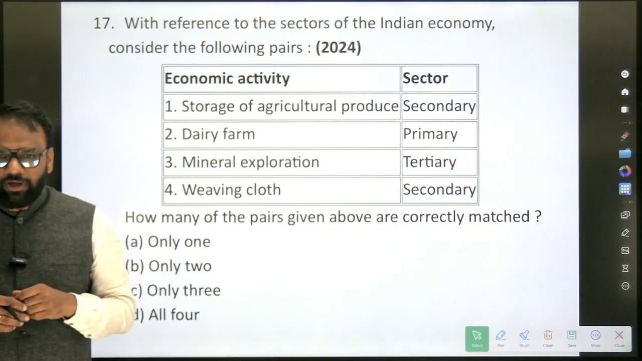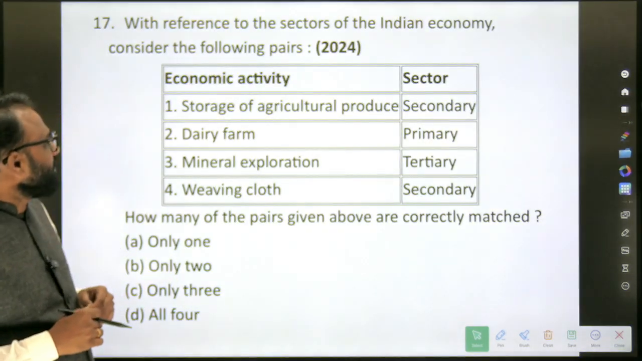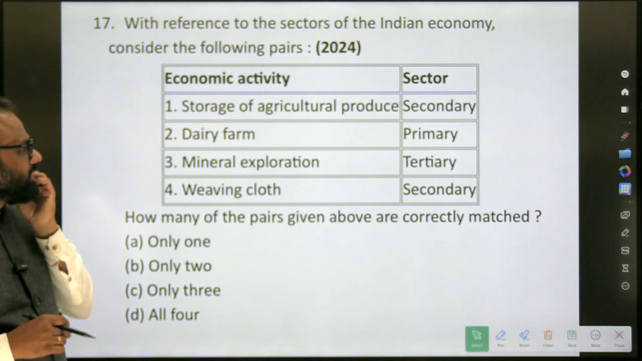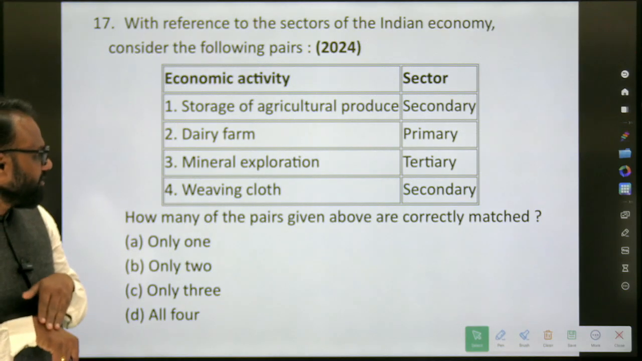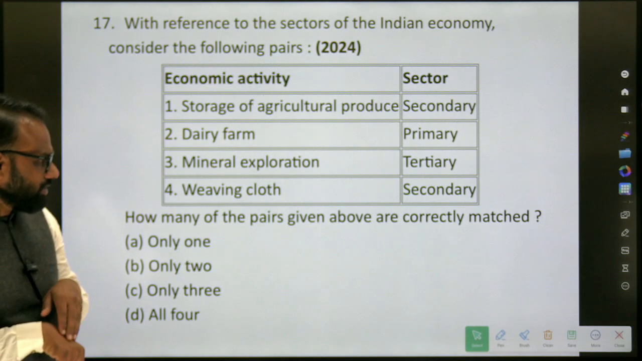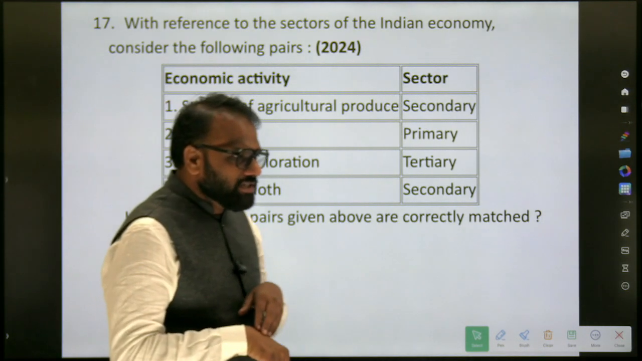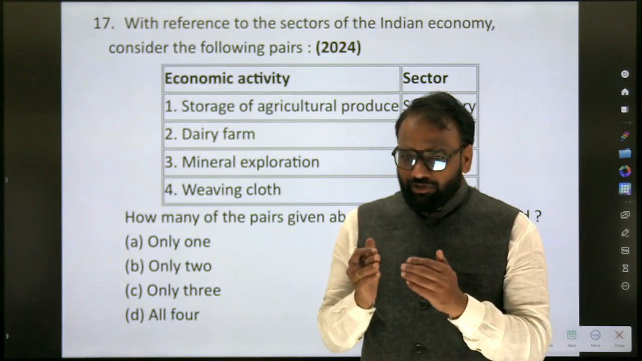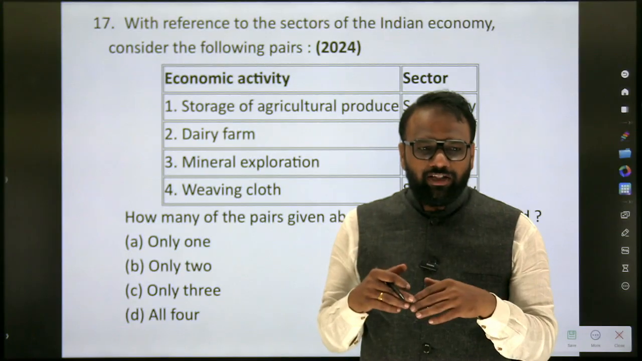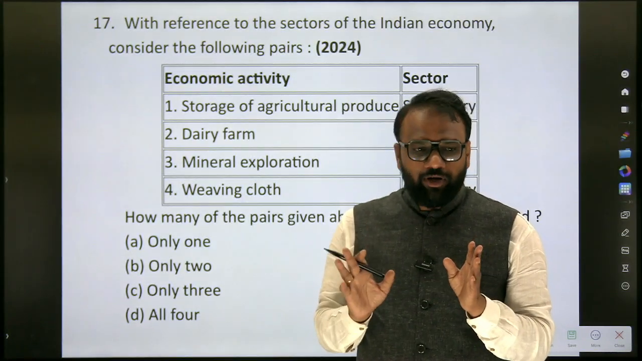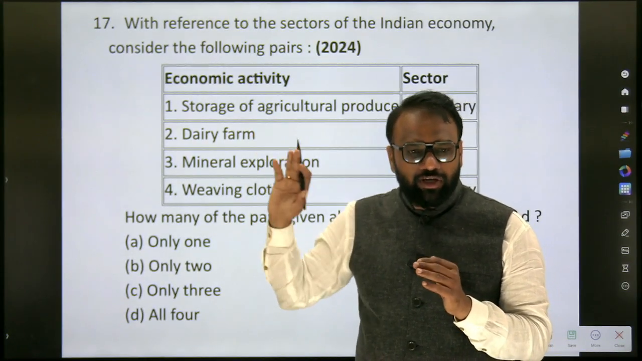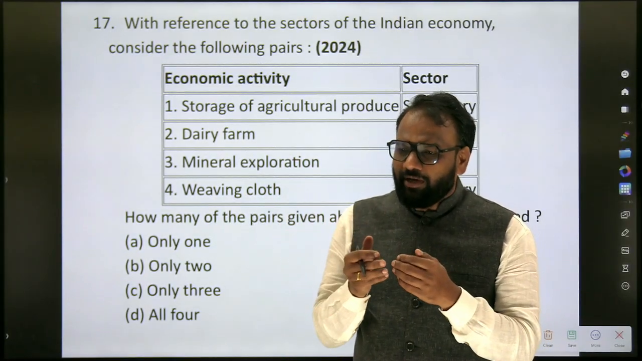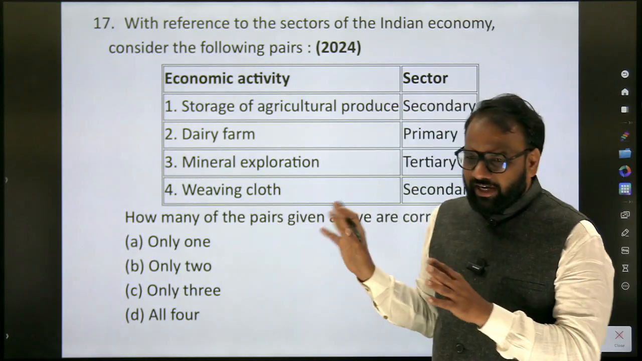Next we have this question. With reference to the sectors of the Indian economy, consider the following pairs: storage of agricultural produce, dairy farm, mineral exploration, weaving cloth. Some of these basic questions we can even answer with the help of NCERT, but that does not mean we have to refer only to NCERT. Whatever other concepts we have discussed are not present in NCERT. For just one or two concepts, we will not go into NCERT. They are very, very generic.